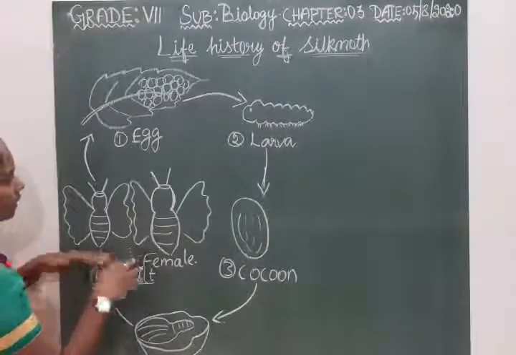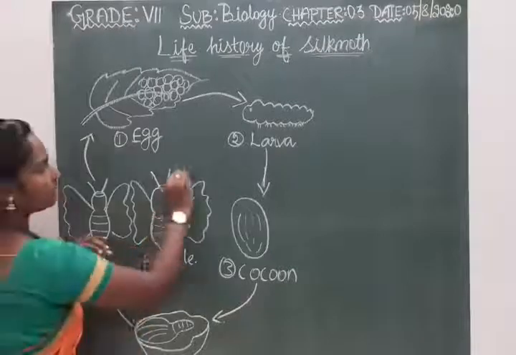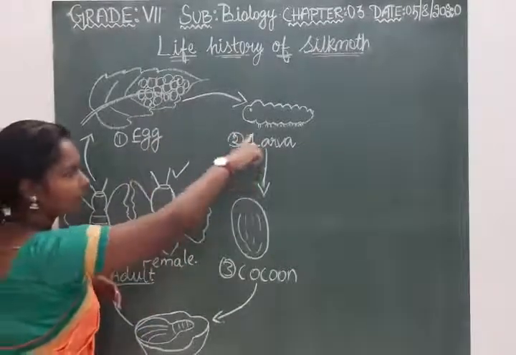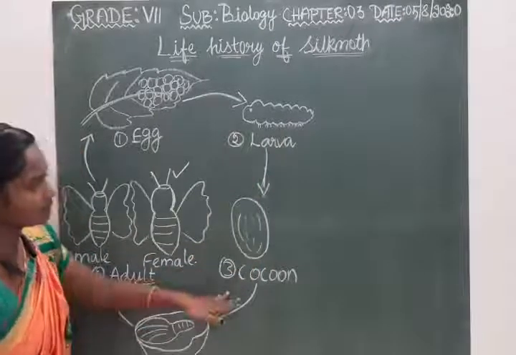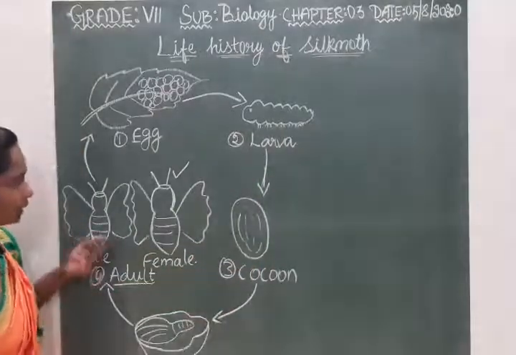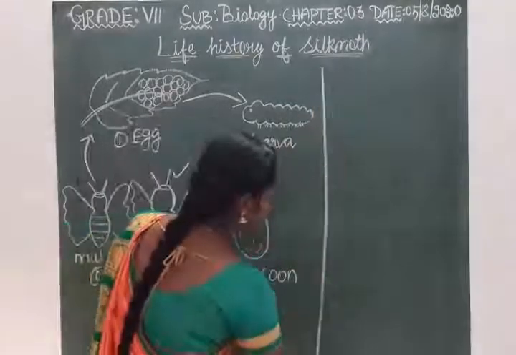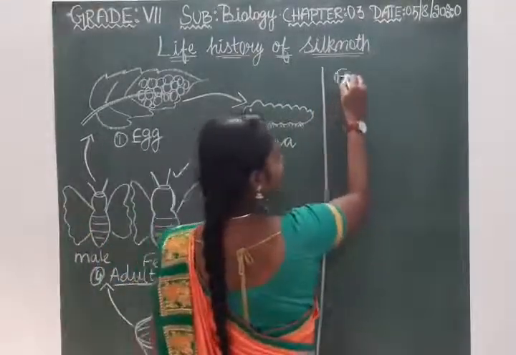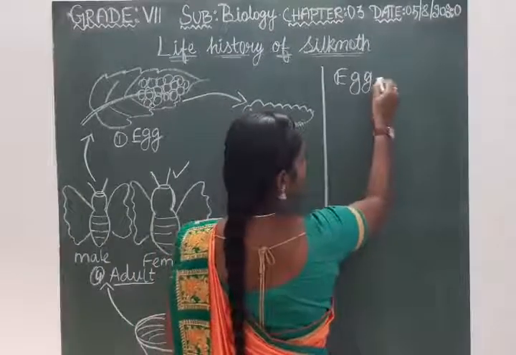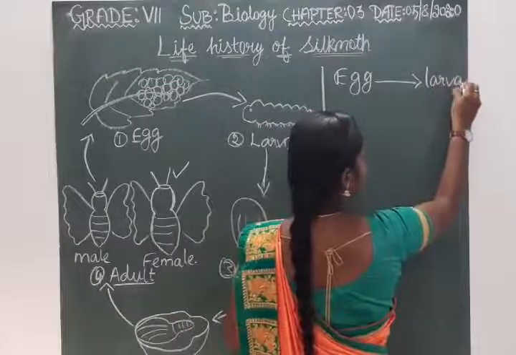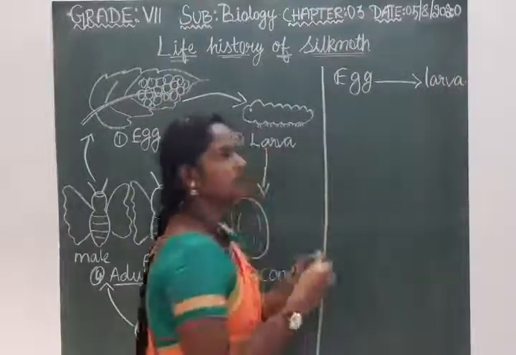From the female adult, they lay the eggs and it hatches out into larva, and this forms the next step, cocoon, and next it comes to the adult stage. So first the egg gets hatched out to the larva. This may happen within a week.